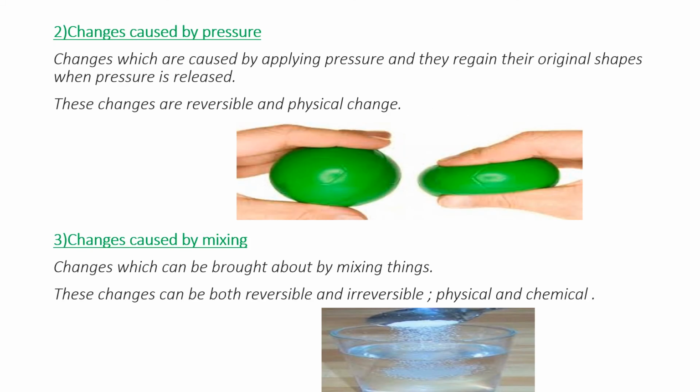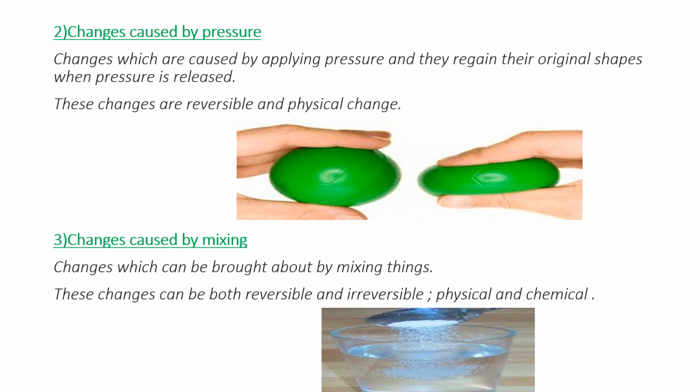Next is changes caused by pressure. These are changes which are caused by applying pressure, and the objects regain their original shapes when pressure is released. These changes are reversible and physical changes. Here in the picture you can see a ball whose size changes when pressure is applied, but when the pressure is released, it gets back to its original shape. This is a physical change.